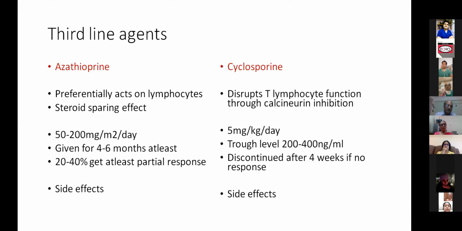Azathioprine used to be very popular earlier, and this is the dose. You try all of these agents for 2 to 3 months, and if there is no response, you stop, because adverse effects can be really bad. Azathioprine and cyclosporin all act through the lymphocyte and disrupt lymphocyte function, and the doses are standard. Next slide.